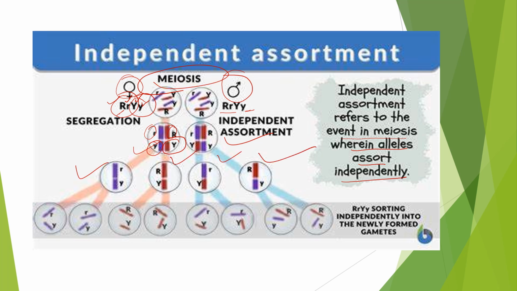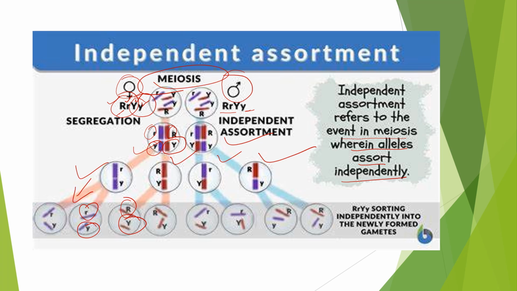We all know that meiosis is a reductional division, but at the end of meiosis we can see that all these gametes are having all the parts in 50%. Beside each gamete, either R or r, Y or y, they are assorting independently. So R is independent of this r and this Y is independent of this y. Therefore we can say that 50% of R-bearing gametes have Y.